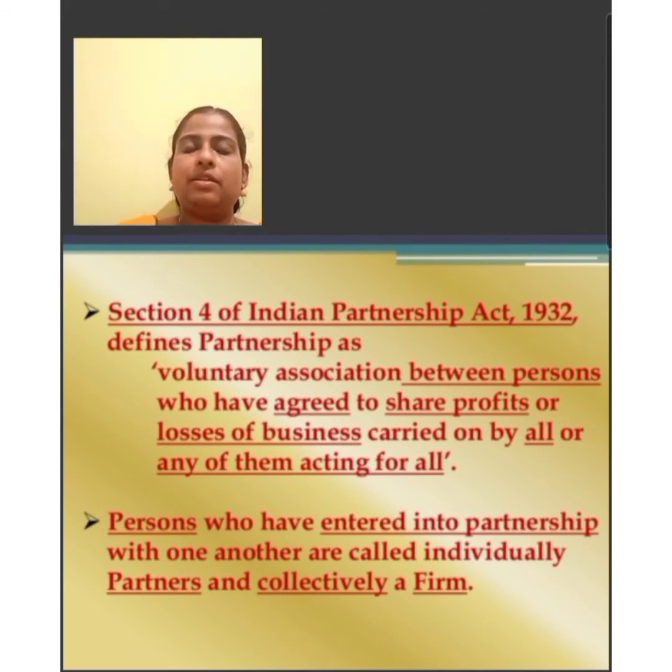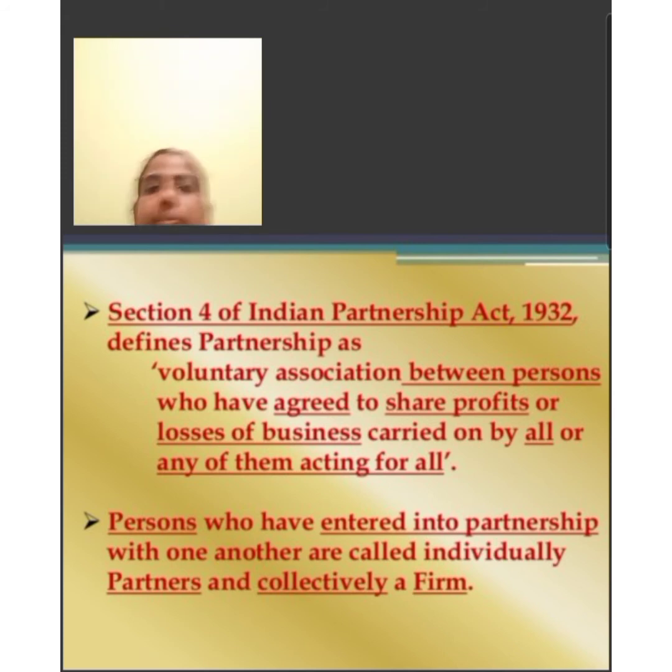The Companies Act 2013, Section 464, empowers the central government to prescribe the number of partners in a firm, subject to a maximum of 100 persons. The central government has prescribed the maximum number of partners in a firm to be 50. Then, under Rule 10 of the Companies Rules 2014, in effect the partnership firm cannot have more than 50 partners.